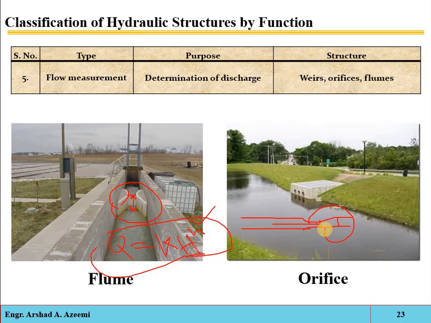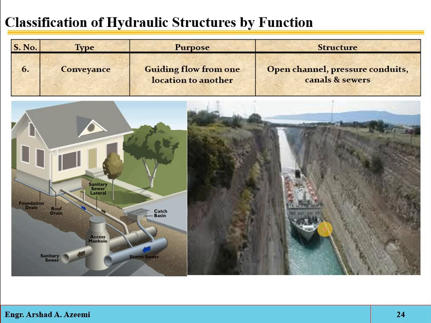So these orifices, flumes and notches are the flow measuring hydraulic structures, which are used for the monitoring of the flow in the irrigation canal, the conveyance structure. Already you are familiar with this. Any structure which is used for the transportation, carrying or conveyance of the water will be called a conveyance structure. The canal which we have discussed is one of the main conveyance structures.